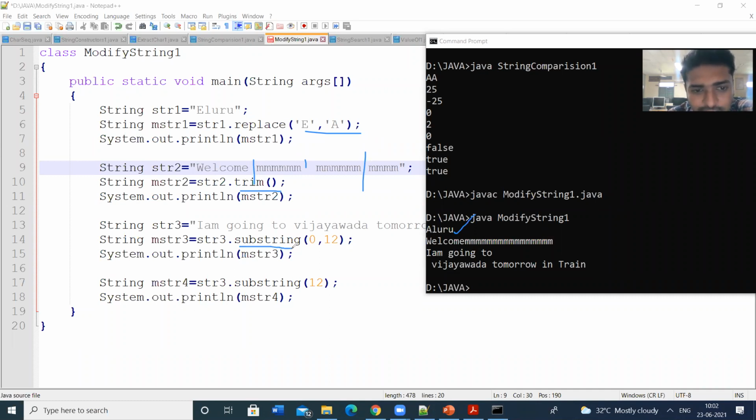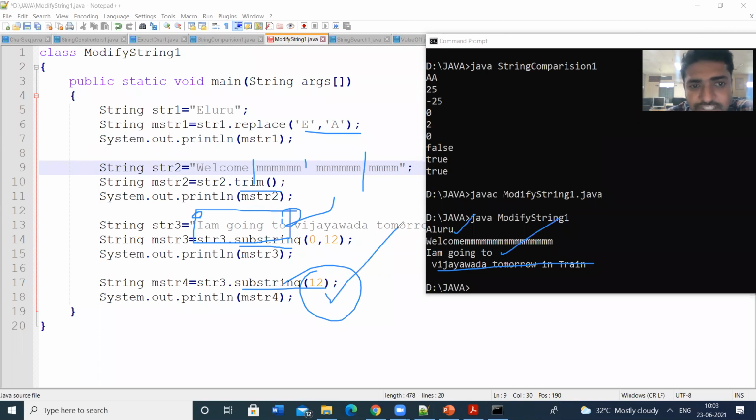Substring 0 to 12 means the 0 position is this one and the 12th position is this one. The characters from position 0 to 12 will be displayed. Next, substring 12 means from the 12th position, the remaining string will be displayed.